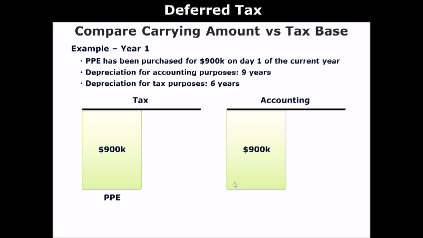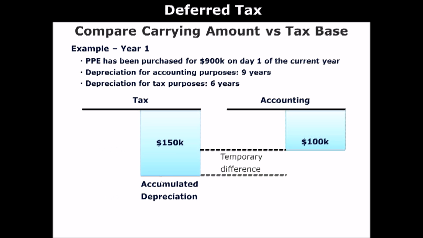So in tax legislation, normally the useful life to be used for depreciation is already set, whereas accounting standards do not really dictate how many years should be used in order to depreciate, right? So there is a difference normally between depreciation for accounting purposes and tax purposes.